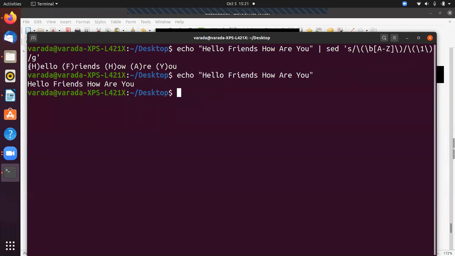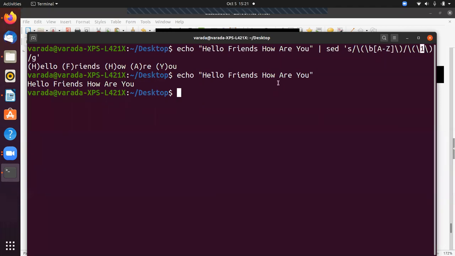But here I want to print all the first characters in each word in brackets. So how can I print? This is the bracket I'm going to print, and the occurrence is the first one.